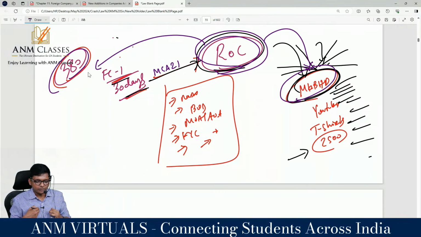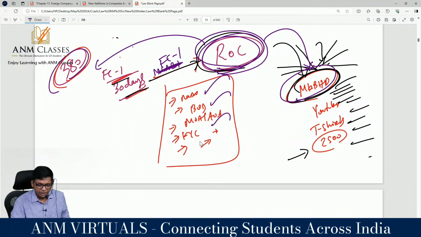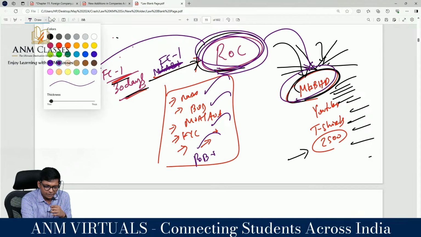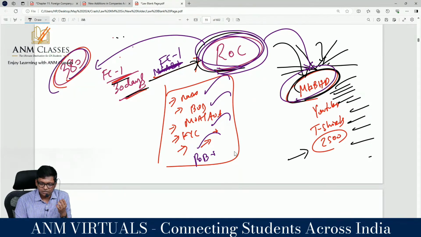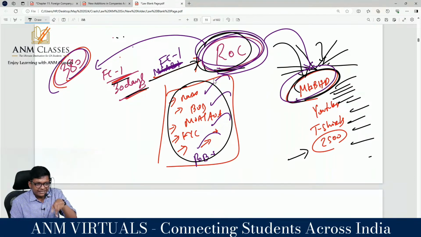So, for example, what to remember? If a foreign company comes to India, has a place of business, it informs the ROC all the general details. Name of company, who are the board of directors, MOA, AOA, KYC, where I am having business in India, place of business, all of that. But again, coming back to Bharatwaj's point, he asked, sir, with these details, how will ROC communicate with them? Because they are all abroad.